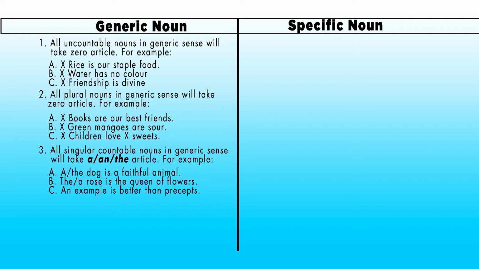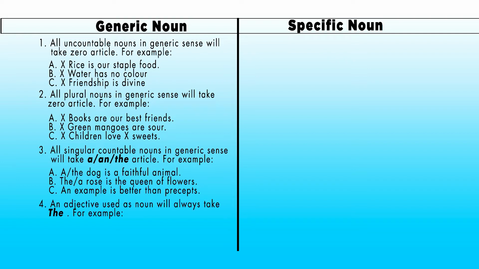Here, my dear students, you can see flowers is plural noun. Therefore, flowers will not take any article. Now come to number C. An example is better than precepts. You may not know that example is a countable noun. And here example means any example of the world. Therefore, example as a singular countable noun will take article a, an, or the. Here the sentence would be an example is better than precepts. Precepts is plural noun. Therefore, it doesn't take any article.